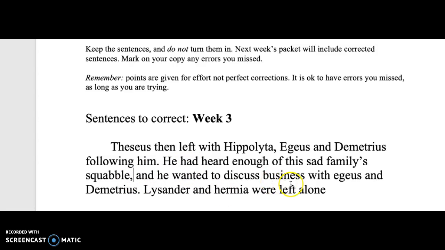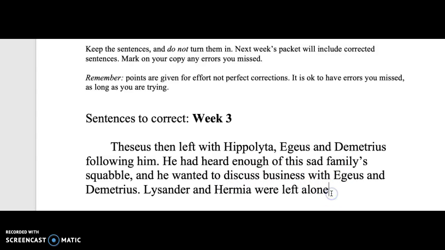And he wanted to discuss business with Aegeus. That's capitalized, and Demetrius. Next sentence is Lysander and Hermia. Hermia is capitalized as well. There is a period at the end.